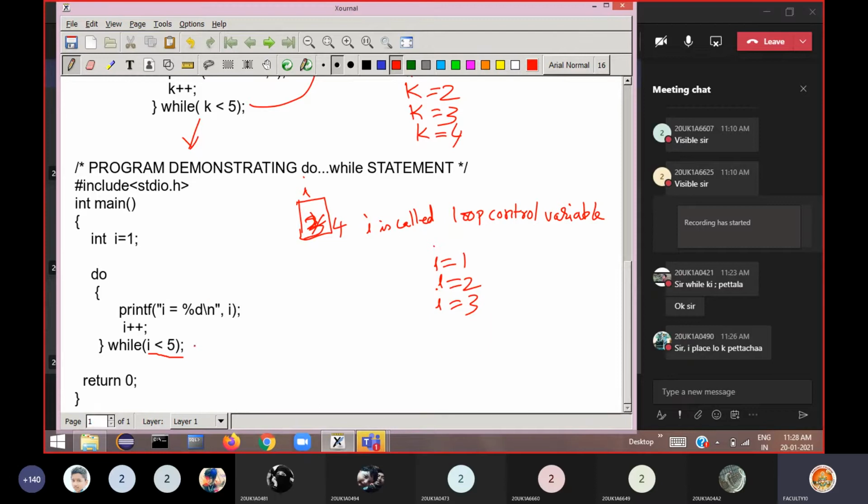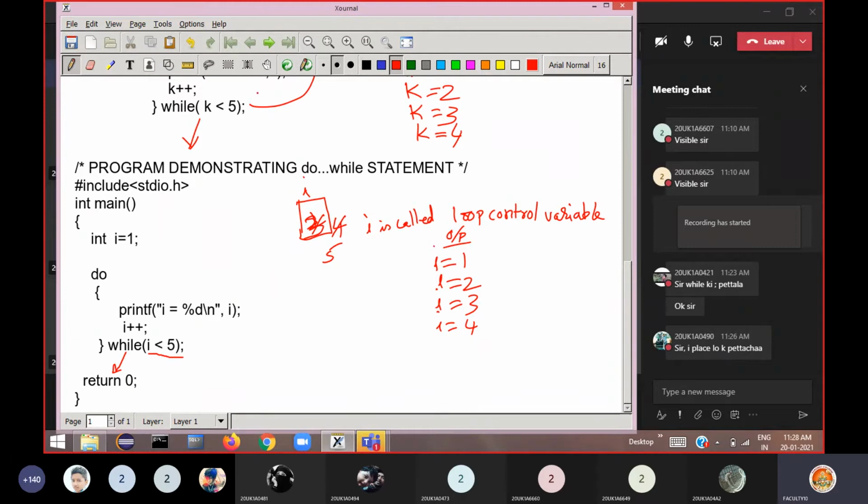So 4 less than 5. Yes, again goes back and executes. On the screen you will see I is equal to 4 printed. Then I plus plus, I value will now become 5. So 5 less than 5, false. Then the loop is terminated here. Then it comes to the next statement, return 0, then your program ends. On the output screen you can see I is equal to 1, I is equal to 2, I is equal to 3, I is equal to 4 printed on the screen.